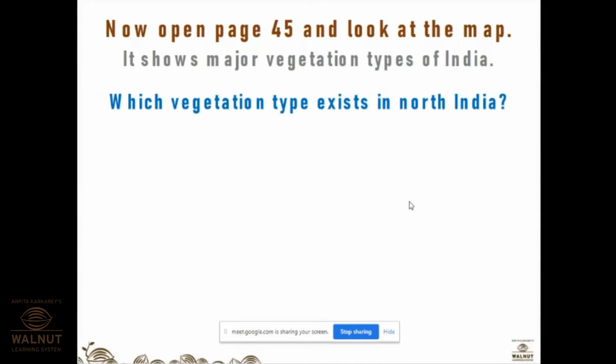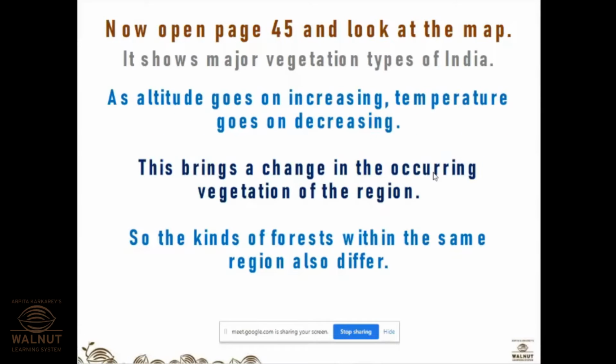Okay. Let's study more about it. As altitude goes on increasing, temperature goes on decreasing. This we have already studied. This brings a change in the occurring vegetation of the region. So the kinds of forest within the same region also differ. As we have learned, the sunlight, the relief and many other factors differ with the change in vegetation. So we are going to relate the same thing to this. So with different altitude, when the altitude goes on increasing, the temperature goes on decreasing, and that is why we can see change in the vegetation.